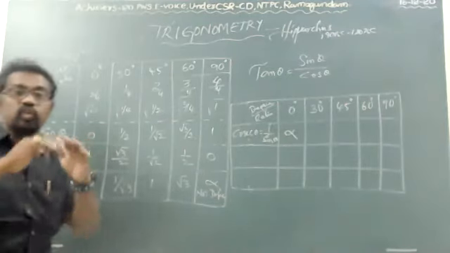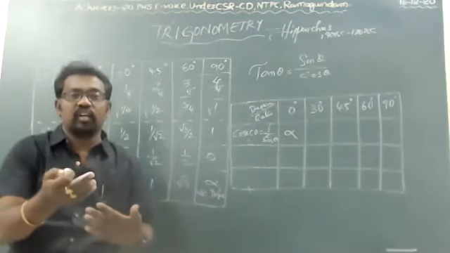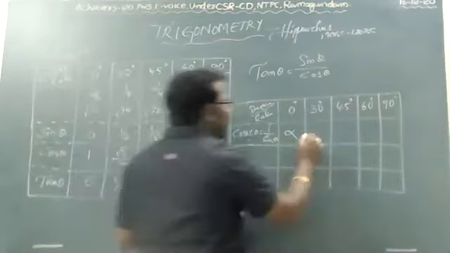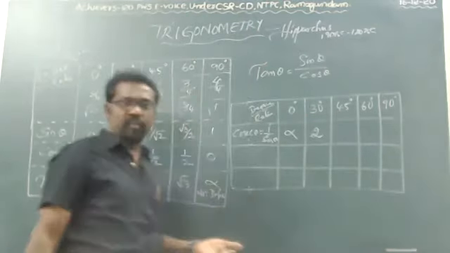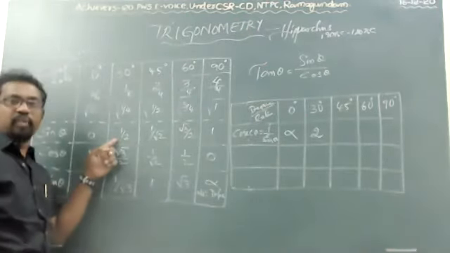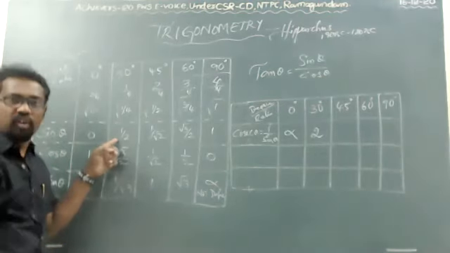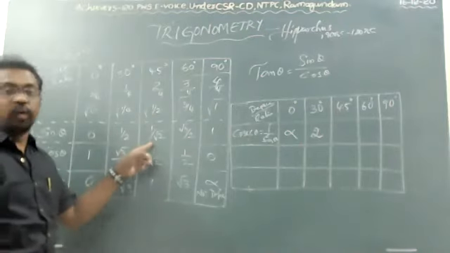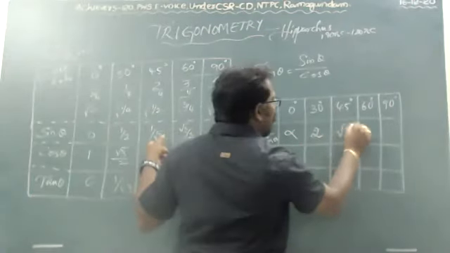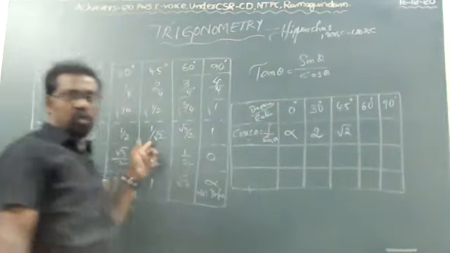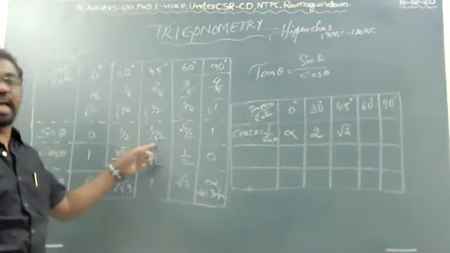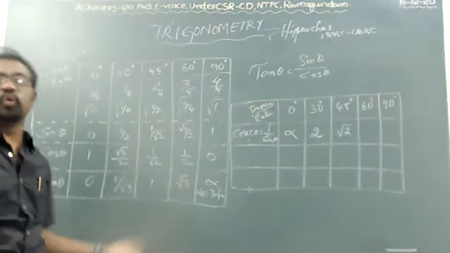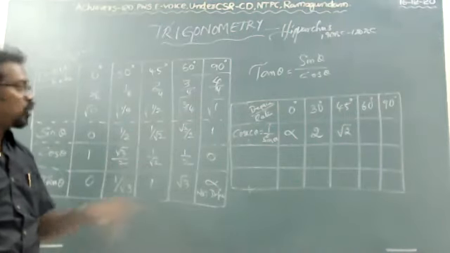Then 1 by 2, just do the reciprocal: 2 by 1, it becomes 2. Then 1 by root 2, the reciprocal is root 2 by 1, that is root 2.